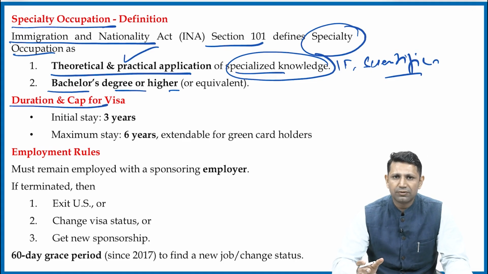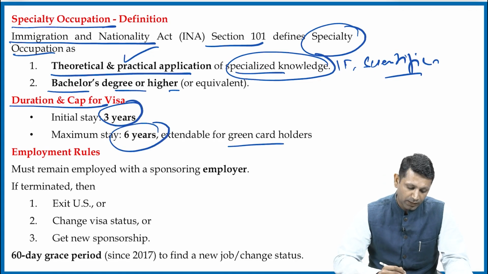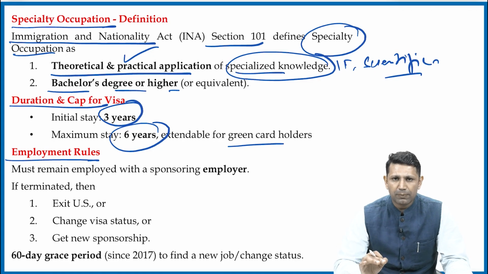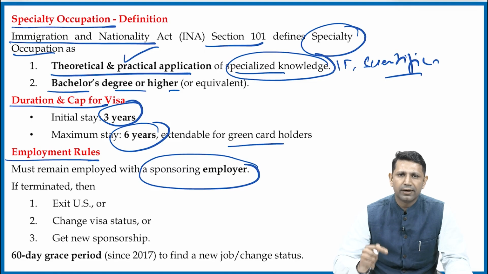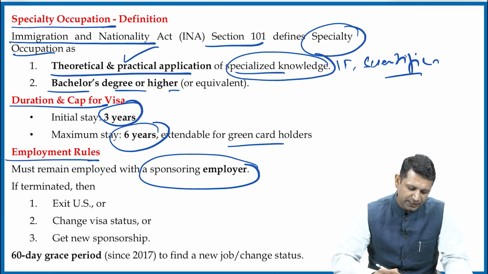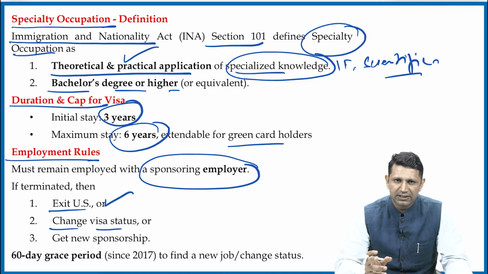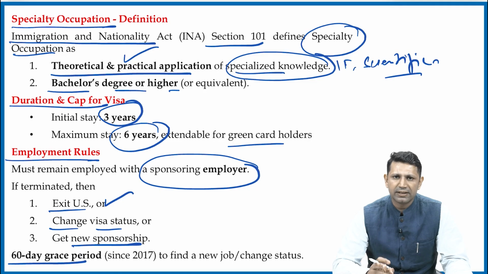Then what is the duration for which the visa will be granted? It will be granted for 3 years, and it may be extendable to 6 years if the person becomes a green card holder. The next is employment rules. The employment rules are very simple. The person should be having a sponsor employer. Only then he can attain this visa. In case the visa has expired, then the person has to either exit or change the visa status, or third, get a new sponsorship. Lastly, there is a 60-day grace period which is granted to a person in case he is terminated from his job to find a new job.